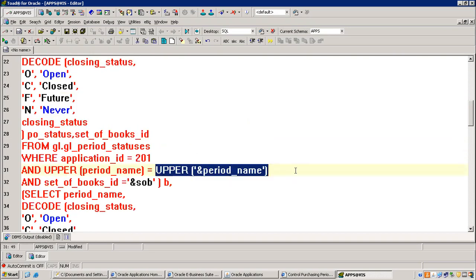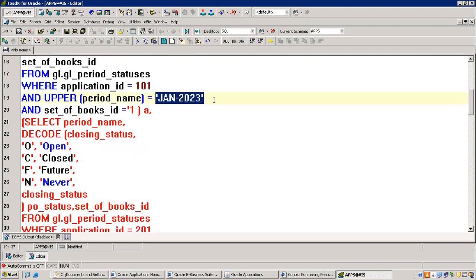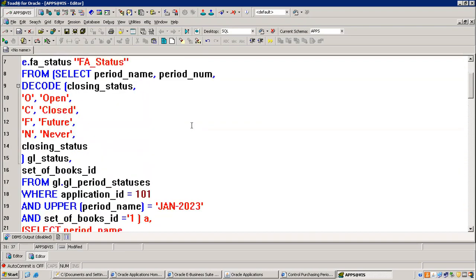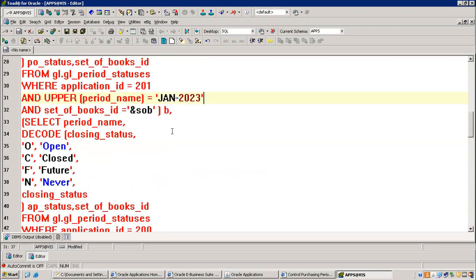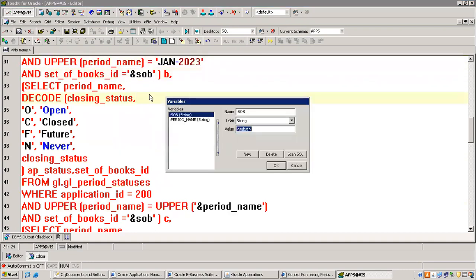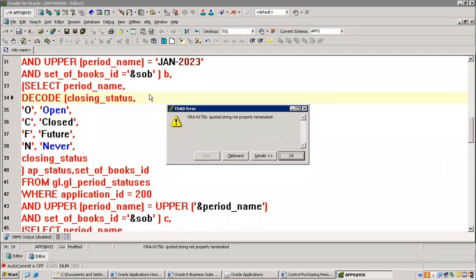And here also the same. Set of books. Is it asking for parameters first of all? Yeah, it's good. This is also better, right? Parameters is asking. Period name is January 2023.